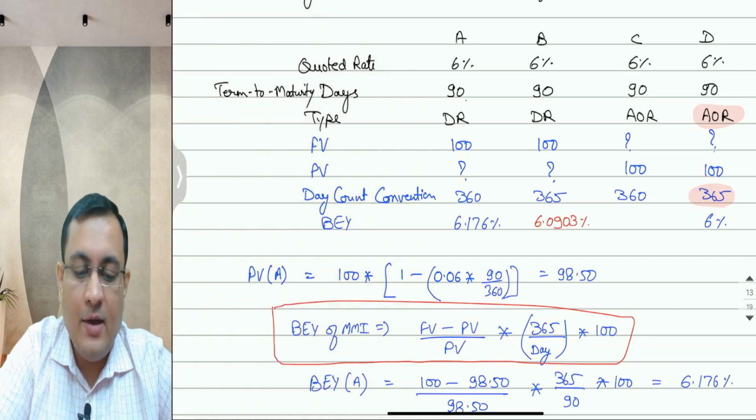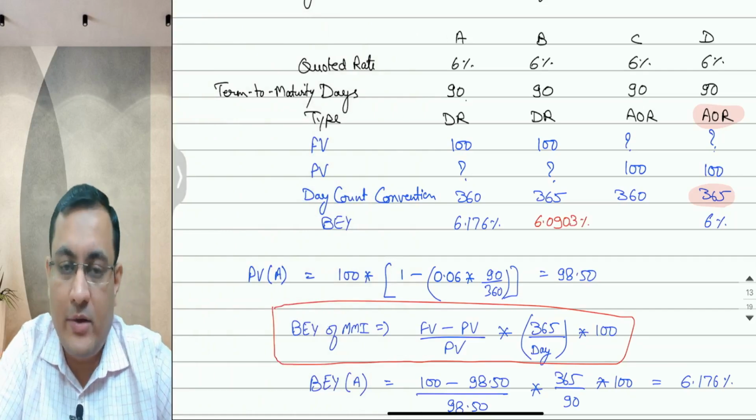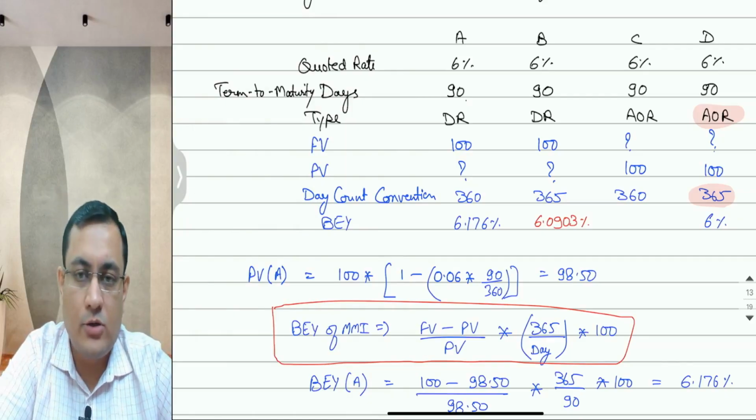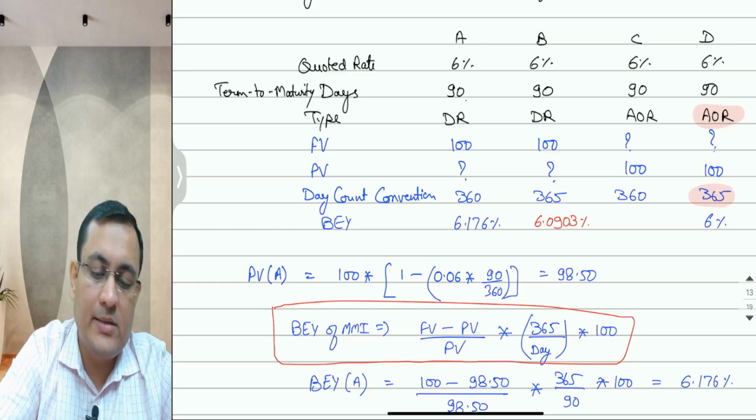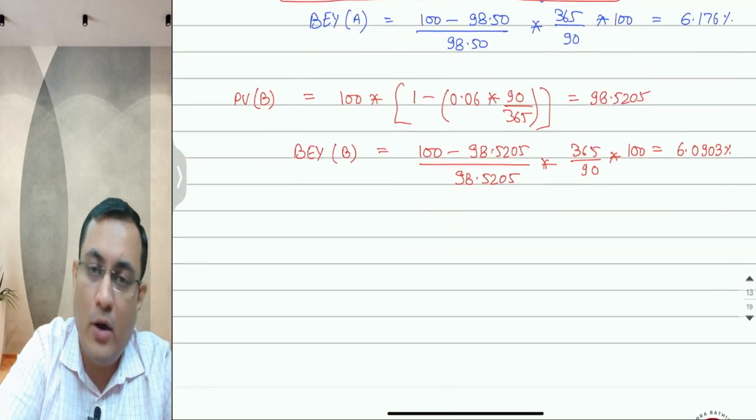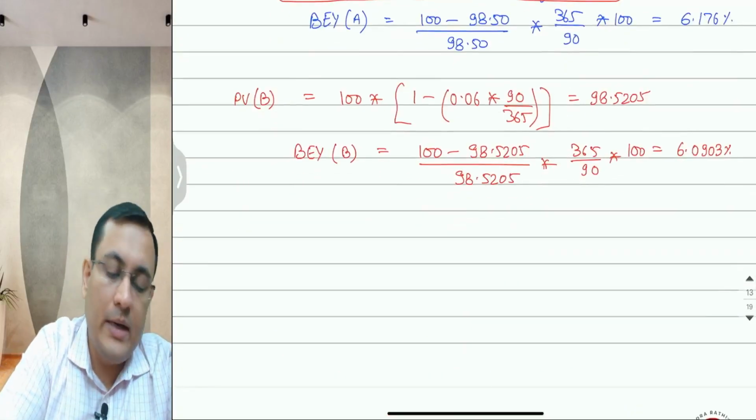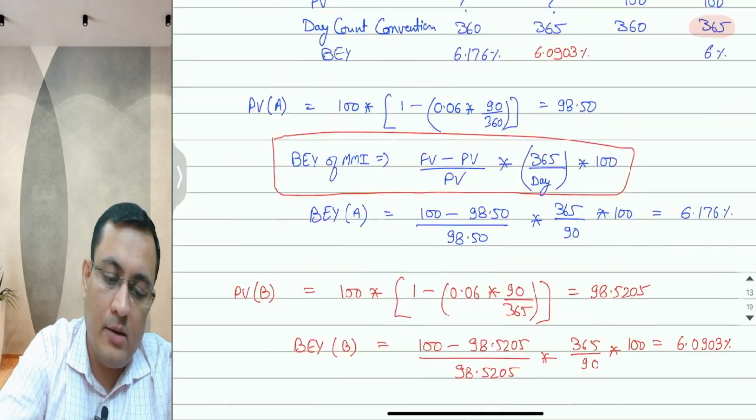Third case, C: the add-on rate is already there, but on a 360-day basis, so there is a very small shortcut. Multiply this 6% by 365 and divide it by 360. Automatically, it will change into bond equivalent yield. But let's calculate it from the complete process.